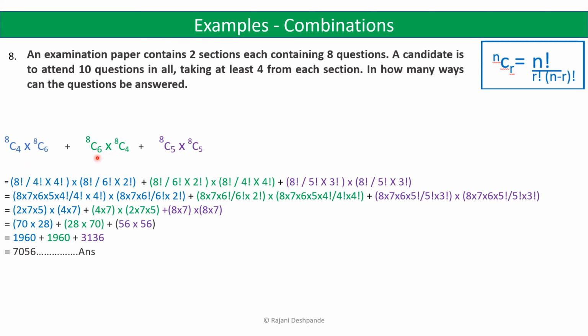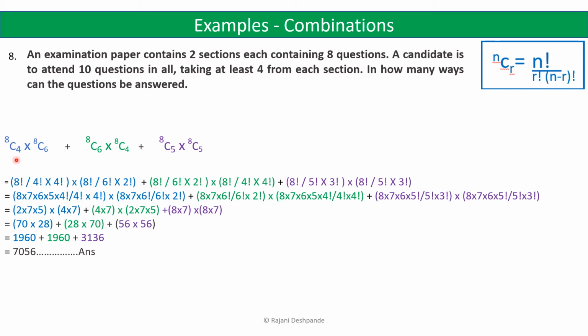The other way is he can attend 6 questions from the first section and 4 questions from the second section. And yet another way can be 5 questions from the first section and 5 questions from the second section. So we have to add all these combinations.